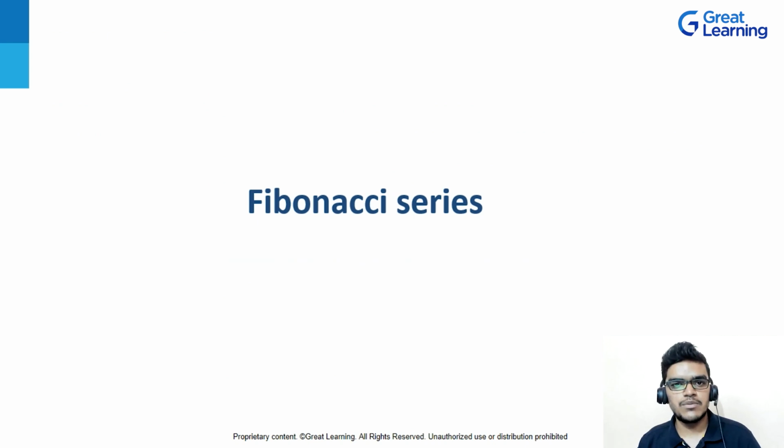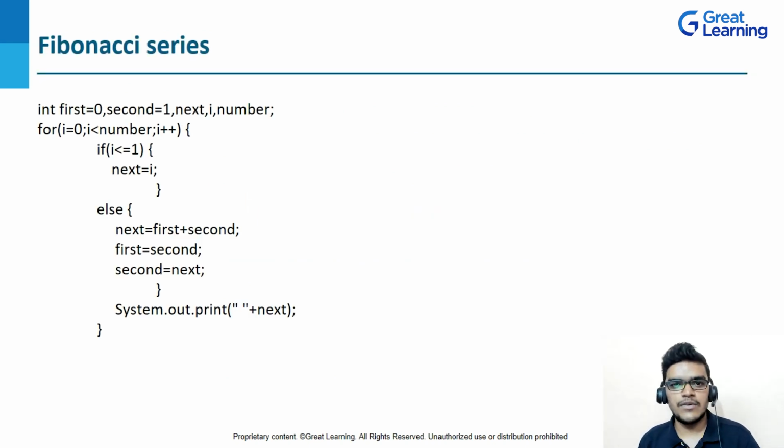So the next program that we are having is Fibonacci series. Now let's see what is Fibonacci series. So Fibonacci series is a series in which the first number is 0 and the second number is 1. So these two numbers are fixed. And if you want to calculate the next number, then you have to do the addition of the previous two numbers.